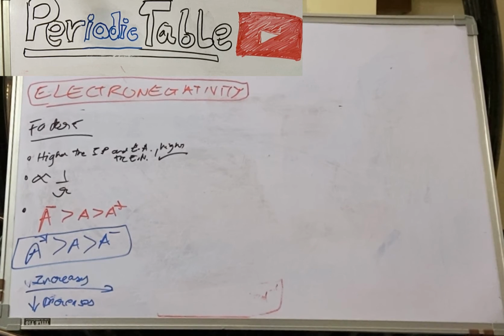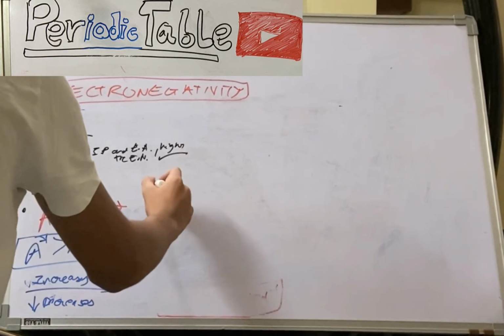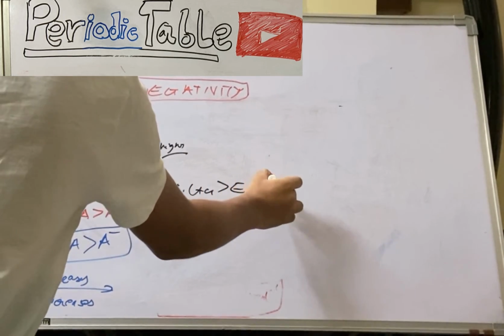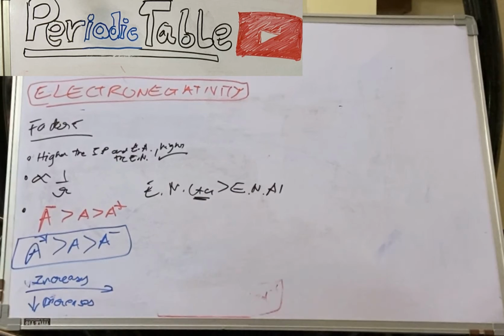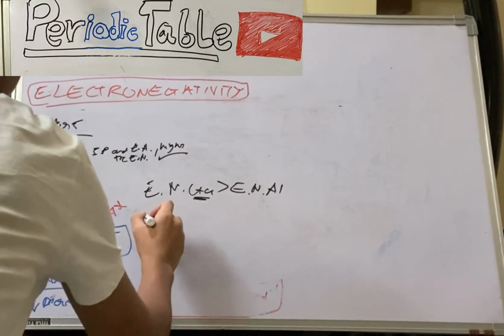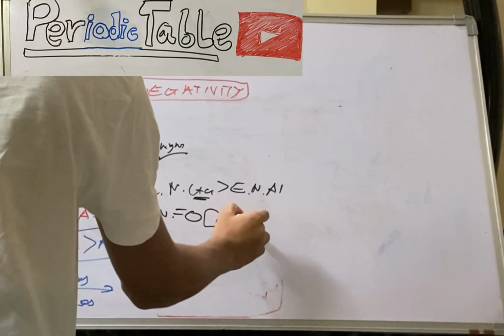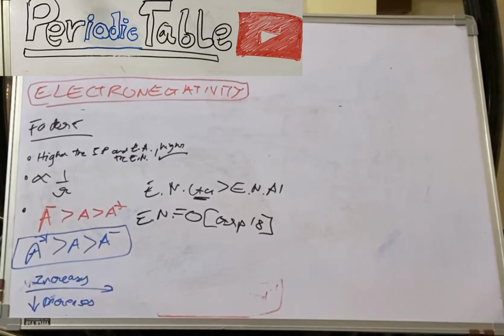So here the EN of gallium is more than EN of Al, even though gallium comes below Al. Now the electronegativity in the zero group or inert gas group is always zero. EN equals 0 in group 18. Now coming to the third one, the EN of cesium and francium are equal.